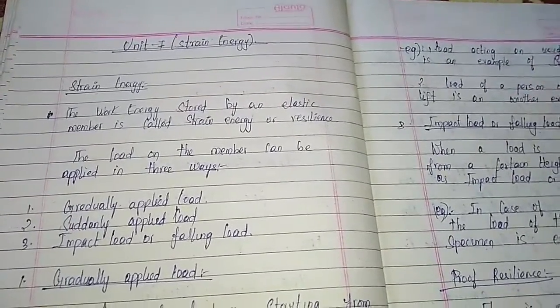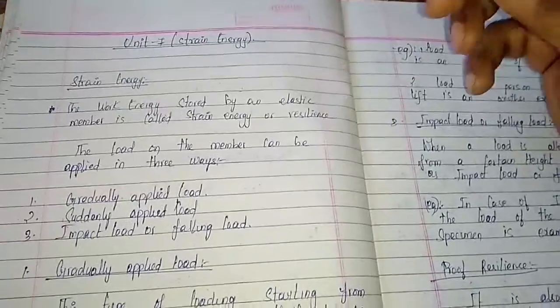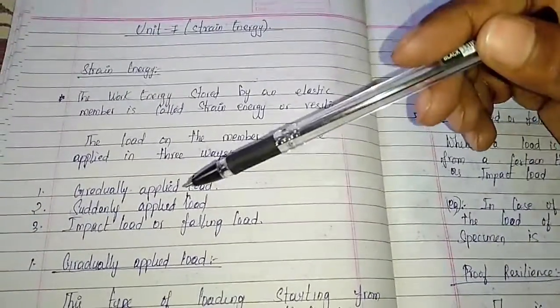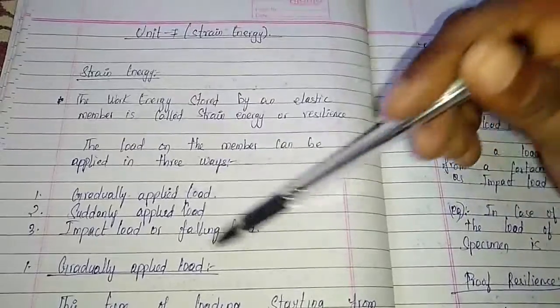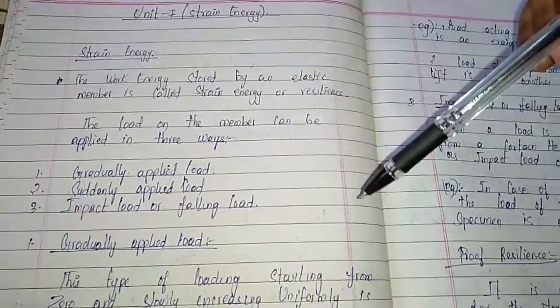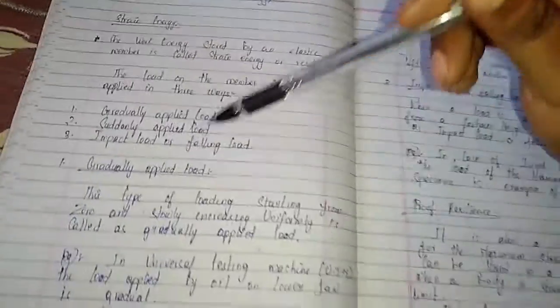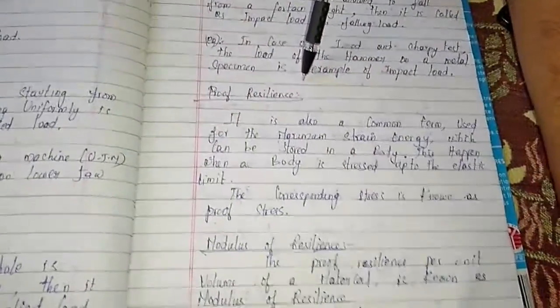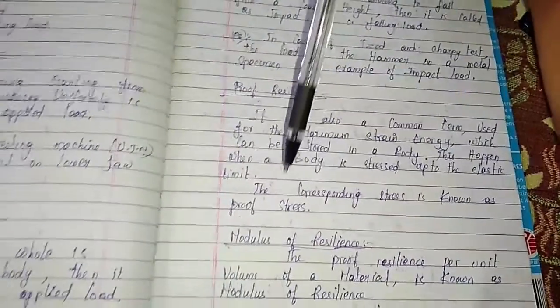Very simple. Okay, so what all we are going to study is, first we will study about strain energy. What is strain energy? We will study about the application of loads, how we apply load, and due to that application of load, how the strain energy behaves. What are the three types of loads? Gradually applied load, suddenly applied load, and impact load or falling load. Then some basic definitions which are very important in this subject, that is proof resilience and modulus of resilience.